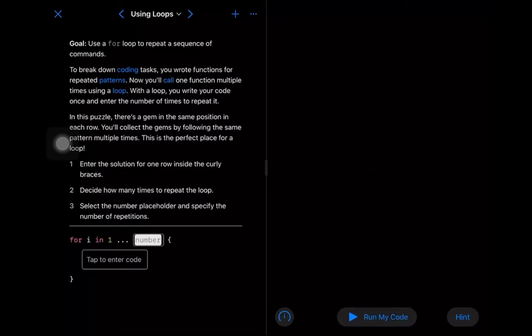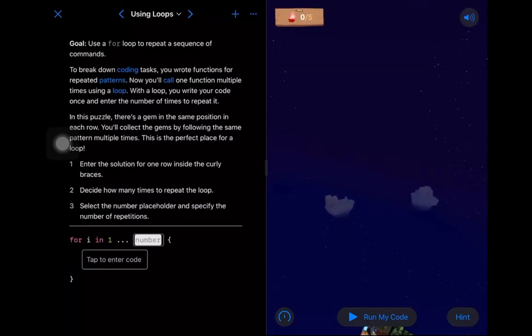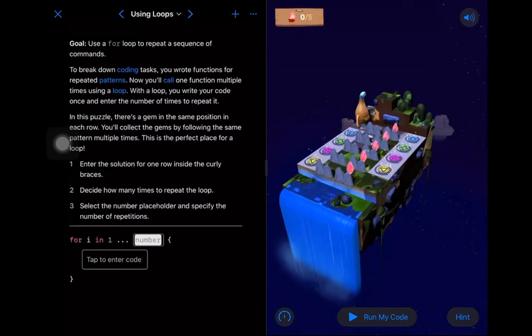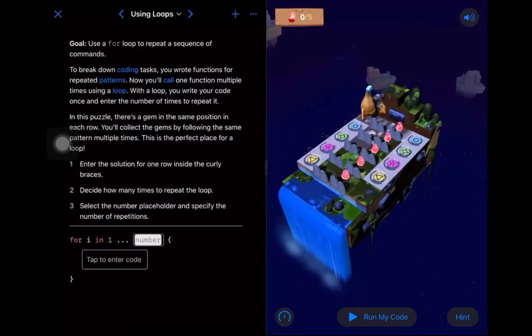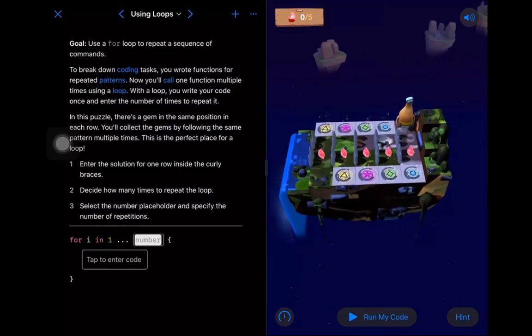All right, so at the top again, our goal is just to use a for loop to repeat a sequence of commands. Now we've already been using commands so far, right? Like our move forward, collect gem, toggle switch, turn left. So that part's pretty familiar to us. The new part here is adding a loop.